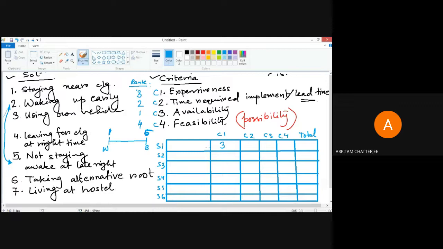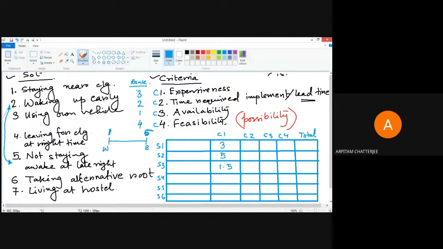So I will give something like 3. Similarly, waking up early, it does not have anything related to expensiveness, right? So I will give it a very high score because it does not at all need a single rupee to be spent. Using own vehicle, in that case, what do you think? High expensive. So what will be the score? 1 or 2. So in between I can give it 1.5.